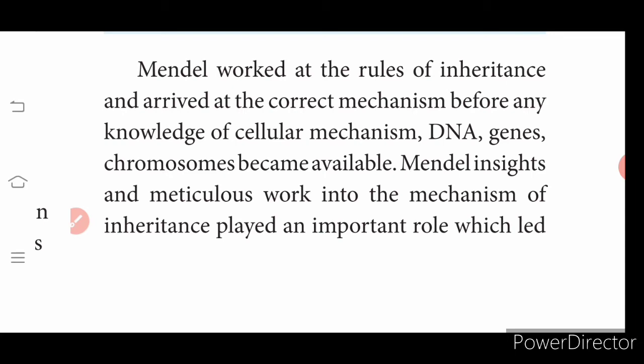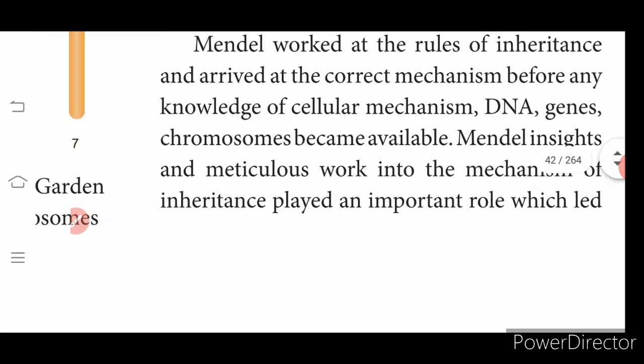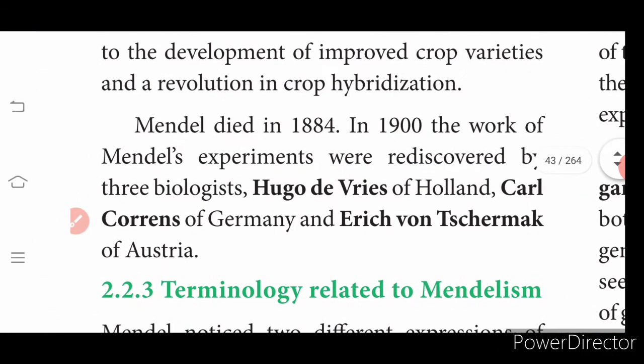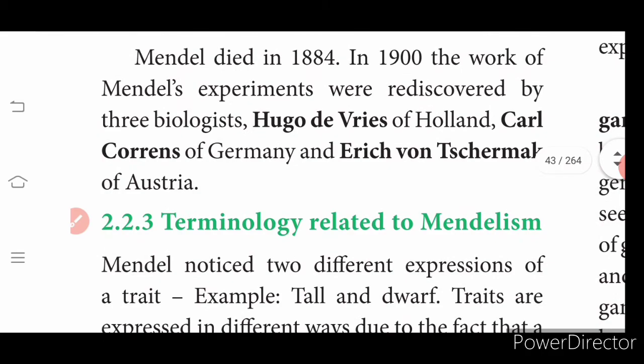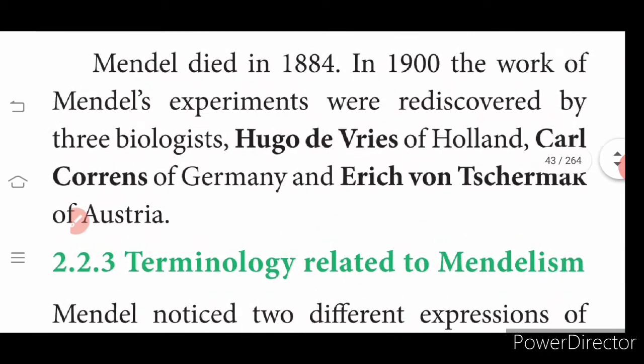Mendel's insights and meticulous work on the mechanism of inheritance played an important role, and led to the development of improved crop varieties and a revolution in crop hybridization. Mendel died in the year 1884, and in 1900 his experiments were rediscovered by Hugo de Vries, Carl Correns and Erich von Tschermak of Austria.